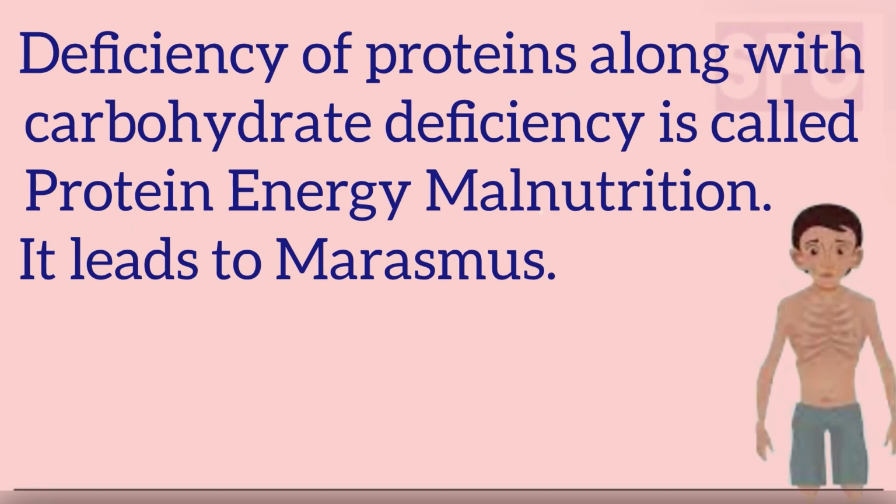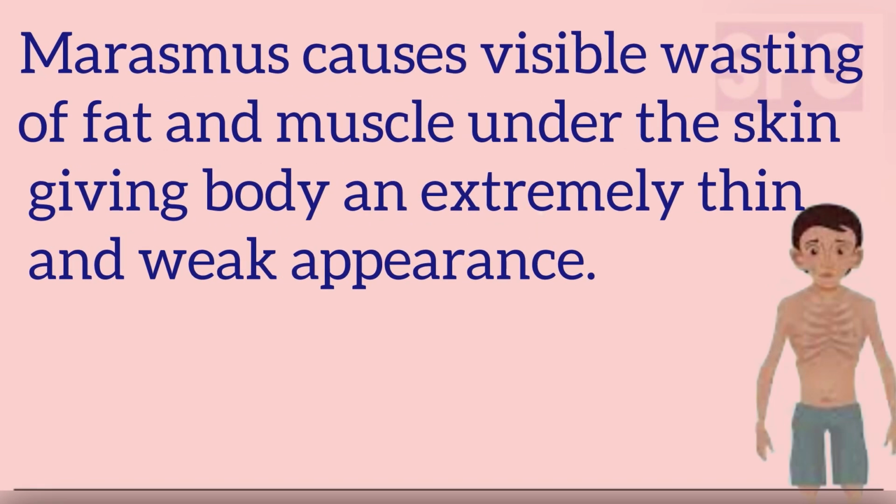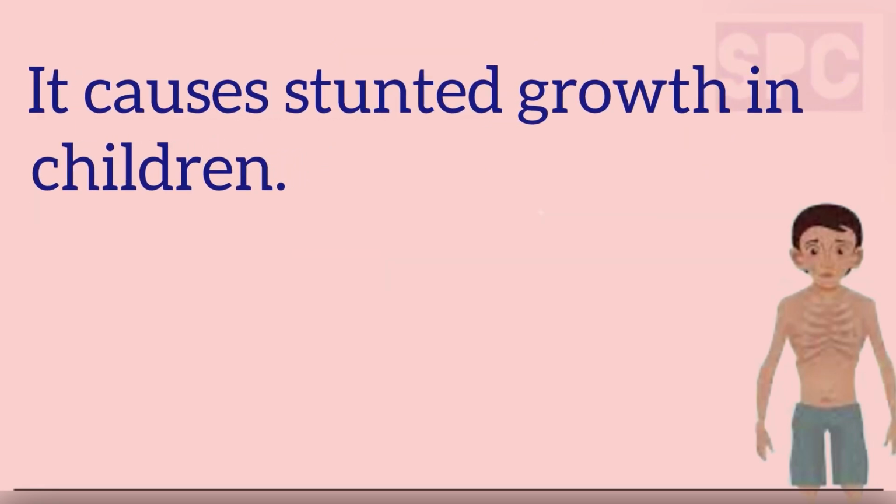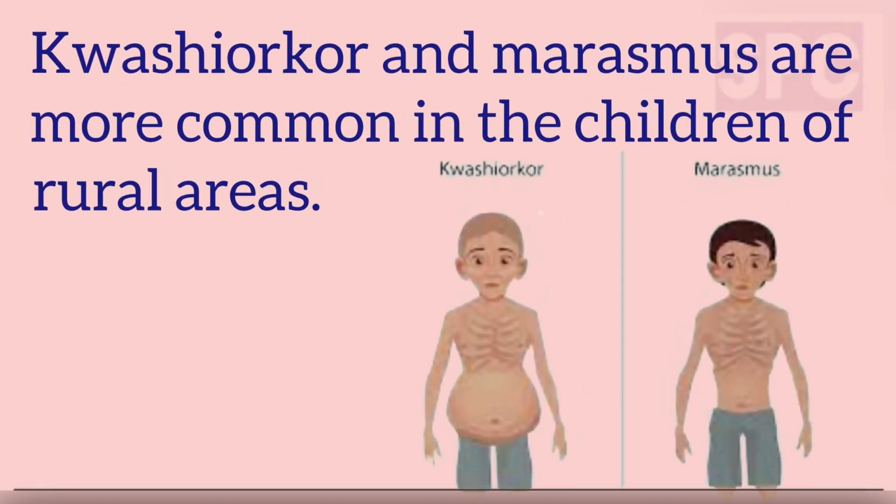Students, deficiency of proteins along with the deficiency of carbohydrate is called protein energy malnutrition. It leads to marasmus. Marasmus causes visible wasting of fat and muscle under the skin, giving bodies an extremely thin and weak appearance. It causes stunted growth in children. Students, kwashiorkor and marasmus are more common in the children of rural areas.